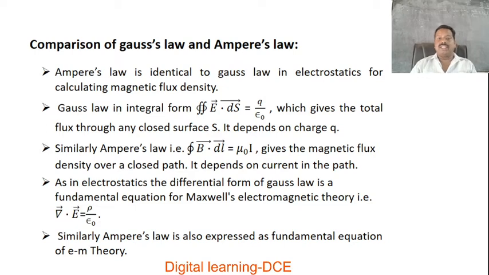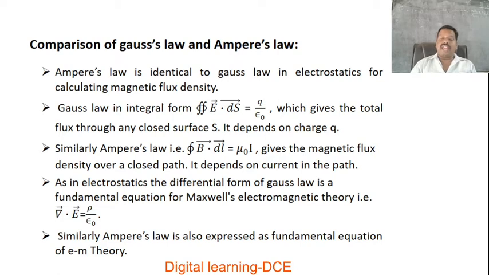Like this, both are expressed in integral form. Taking the dot product of the fields over a surface, here a field over a closed path, that gives the flux. In the case of the electrostatic field, it depends on charge. In the case of magnetostatics or electromagnetism, it depends upon the current I.